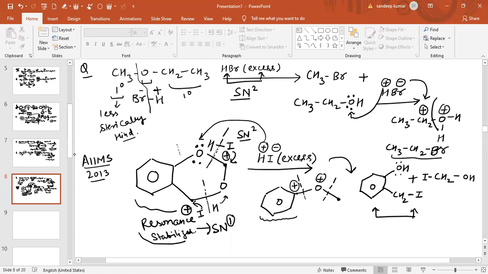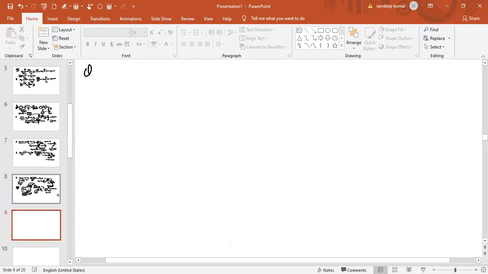Now see another case, another possibility. The question is basically CH3, C, CH3, and this is also CH3, and this is oxygen, and this is CH2 and benzene.